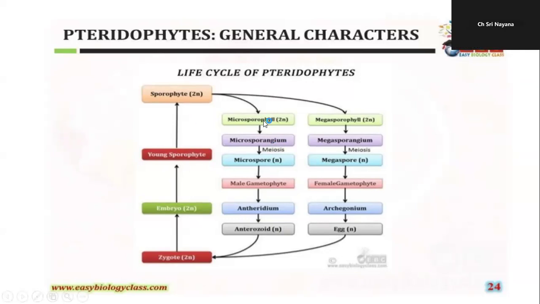So see here, sporophyll means what? The leaf having the sporangia. What type of sporangia are they developing? Microsporangia. Now, what type of spores do these sporangia develop? Microspores. That's why this leaf is called microsporophyll. Likewise, the leaf which is developing megasporangia is called megasporophyll, and the spores which are developed here we call megaspores. Clear? Okay, ma'am.